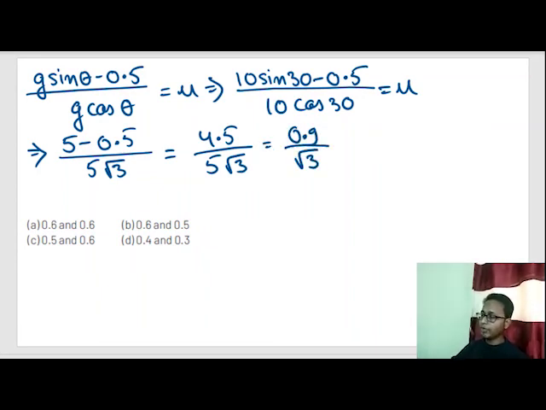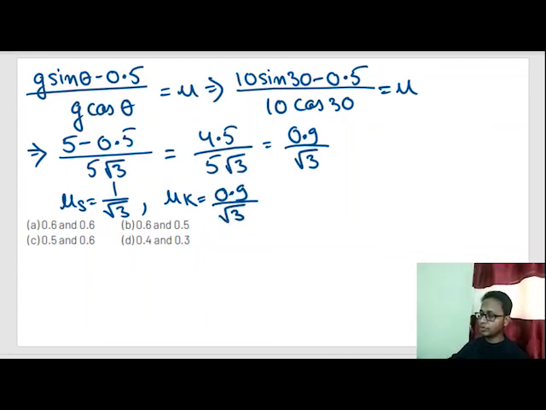Mu s was 1 by root 3 and mu k is 0.9 by root 3. So by common sense we can easily deduce that option B is correct. Okay, up till here we'll take a little bit of